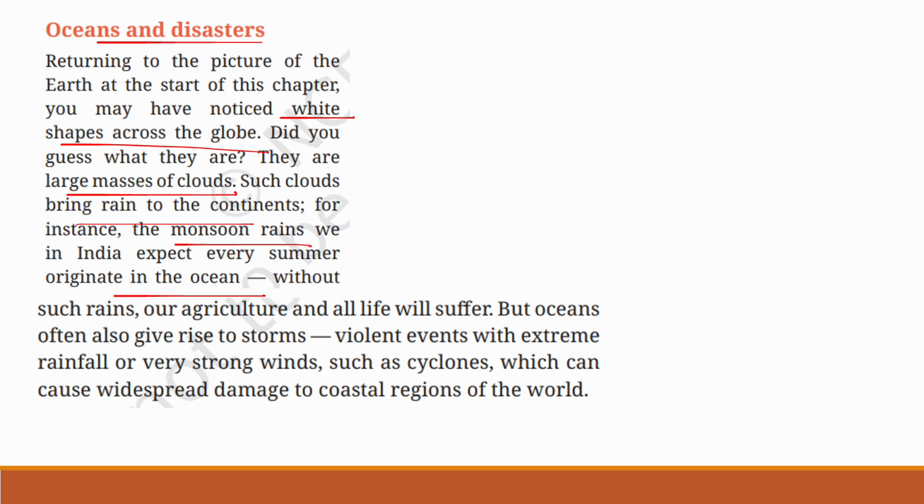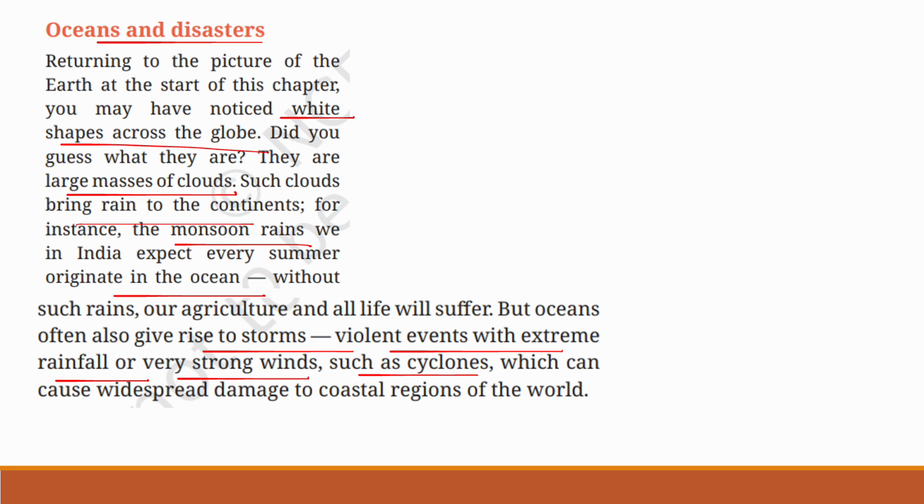Without such rains, our agriculture and all life will suffer. But oceans often also give rise to storms, violent events with extreme rainfall or very strong winds such as cyclones, which can cause widespread damage to coastal regions of the world.